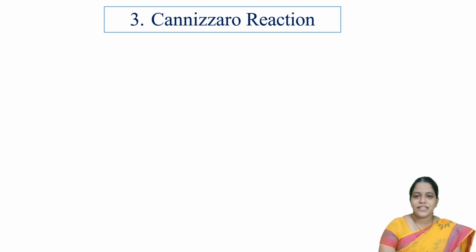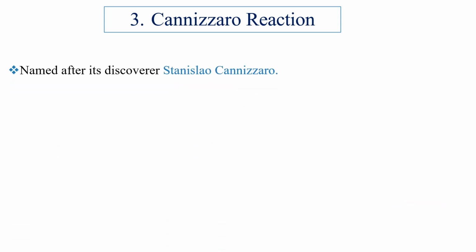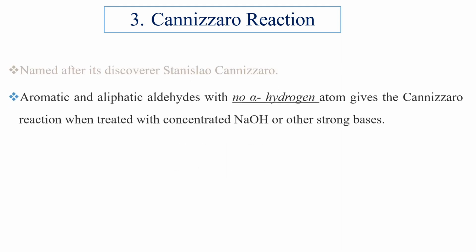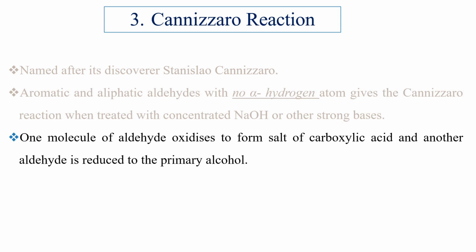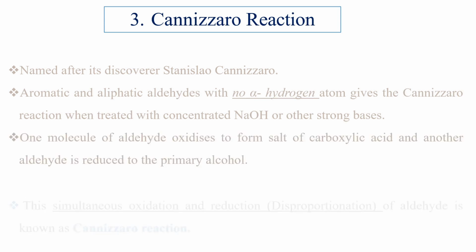Now let us discuss the second named reaction of today's topic, that is Cannizzaro reaction. Cannizzaro reaction is named after its discoverer Stanislao Cannizzaro. Aromatic and aliphatic aldehydes with no alpha hydrogen atom give the Cannizzaro reaction when treated with concentrated sodium hydroxide or other strong bases. Among the two molecules of aldehyde that participate in Cannizzaro reaction, one molecule gets oxidized to form a salt of carboxylic acid and another molecule of aldehyde gets reduced to primary alcohol.